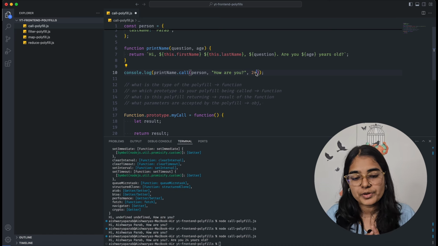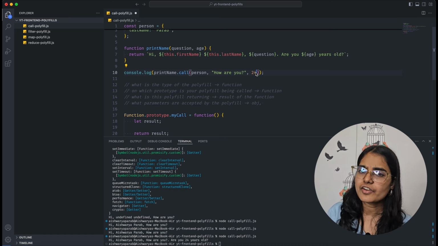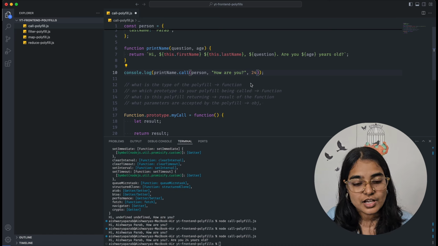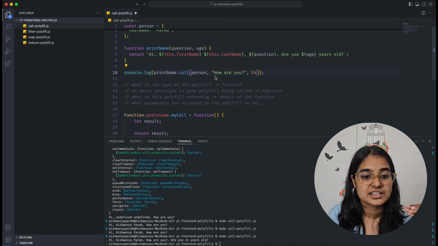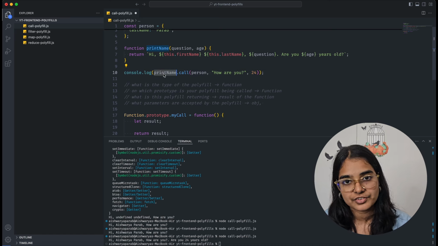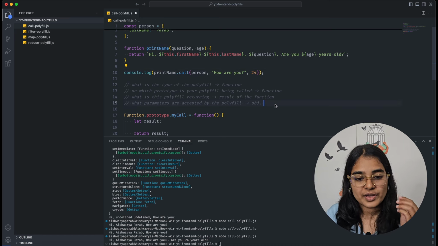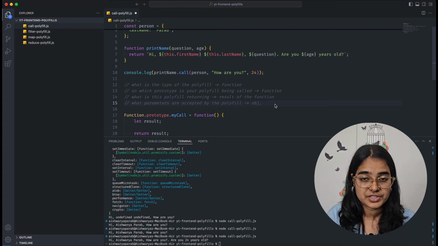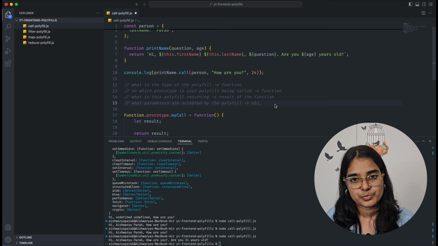In this case there are two parameters, but previously we had only one parameter. In the future we can have 3, 4, 5, 6 parameters. So we don't know how many parameters this print name function will have, right? In cases wherein we don't know how many parameters a function is accepting, we can use the rest parameter.